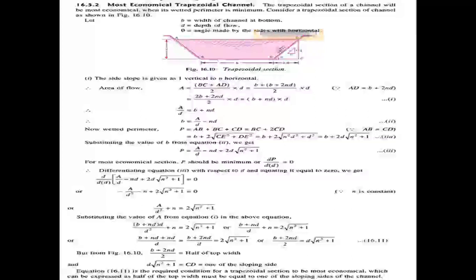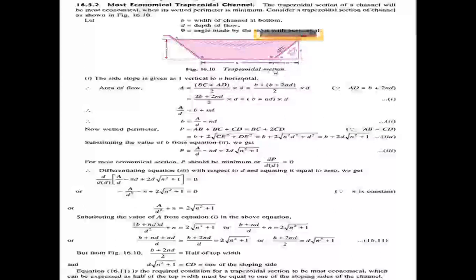BC means the bottom width of the channel, AD means the top width of the channel, and small d is the depth of the channel. BC value is given as small b, and AD value is small b plus 2nd. Here the side slope is given as 1 vertical and n horizontal.